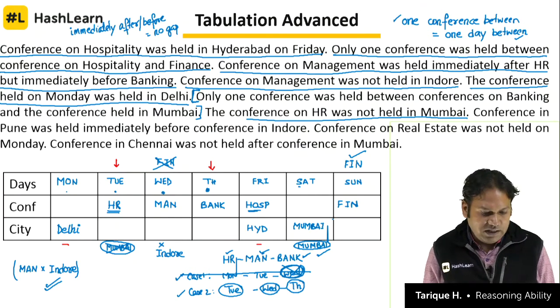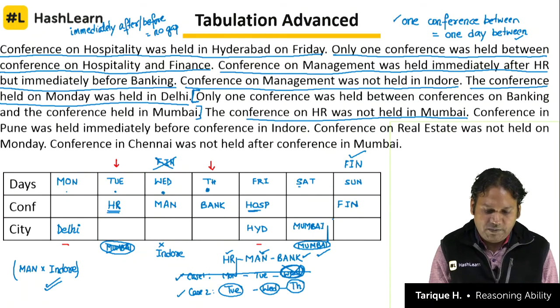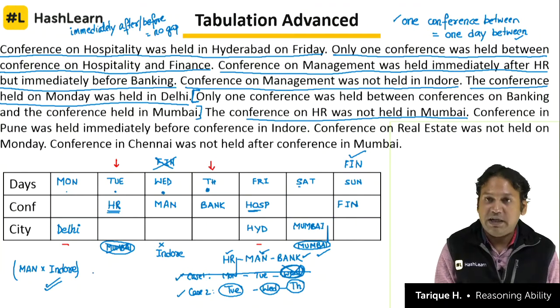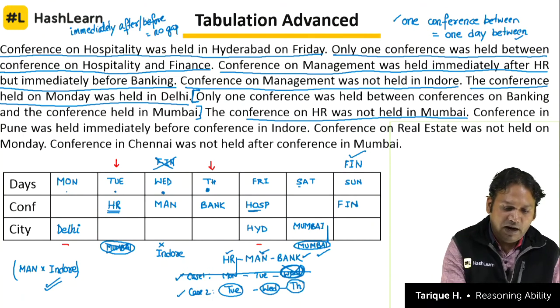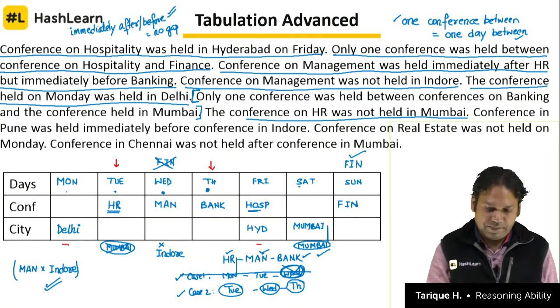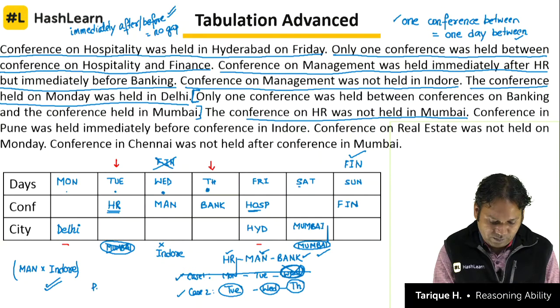Correct? Conference in Pune was held immediately before conference in Indore. Immediately before, again, immediately after, before, I have already explained to you, no gap. So conference in Pune was held immediately before Indore. So Pune and Indore will be on two consecutive days, where Pune will be before and Indore will be after.